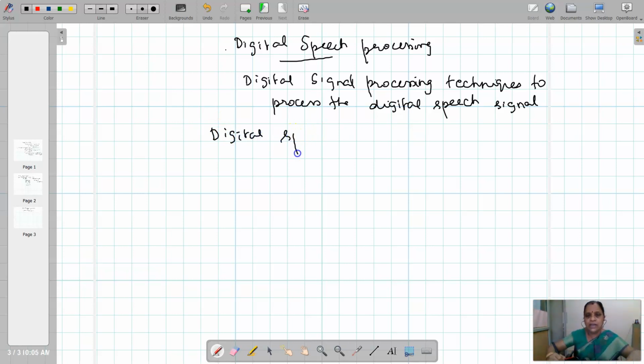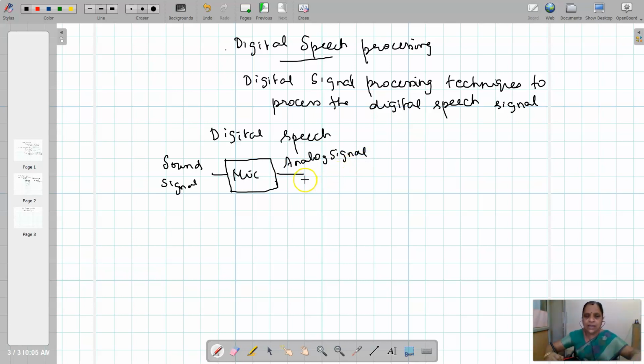How to get the digital speech? So for digital speech, you have the sound signal that is converted by the microphone into electrical signal. This electrical signal is an analog signal or continuous time signal which is varying as a function of time.